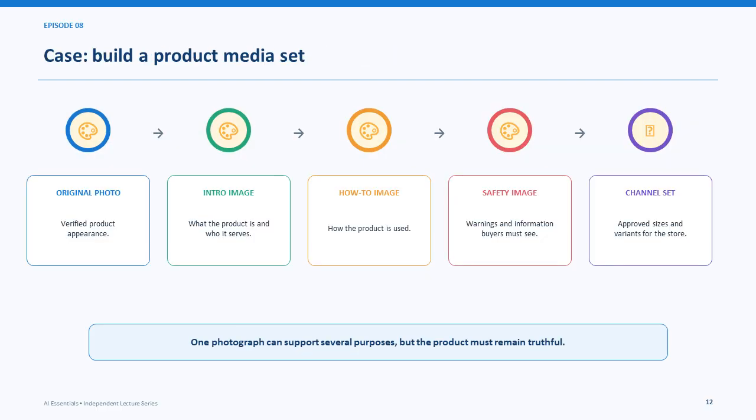A product media set may include an original photograph, a refined image, instructional media, a safety image, and channel-specific versions. One photograph can support several purposes, but the product must remain truthful.